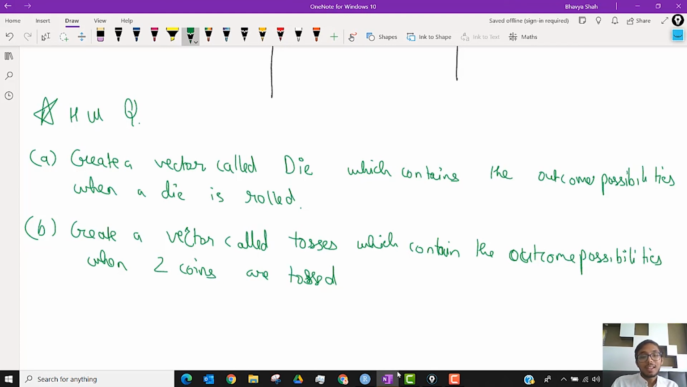Try to find the variance of the vector DIE, and the length of the vector TOSS. Okay, but that's it for this